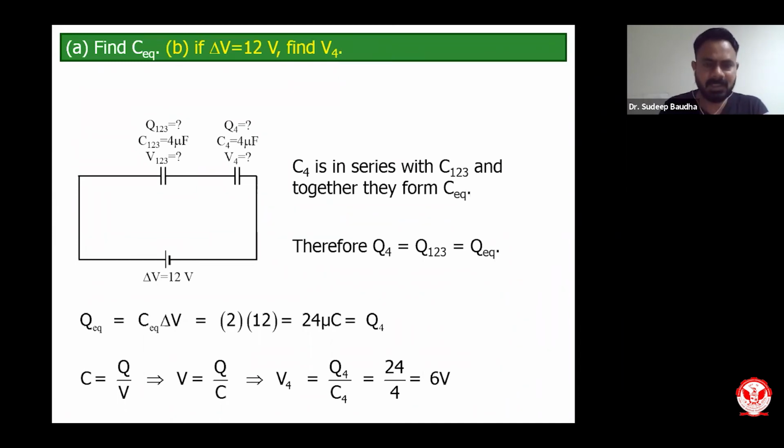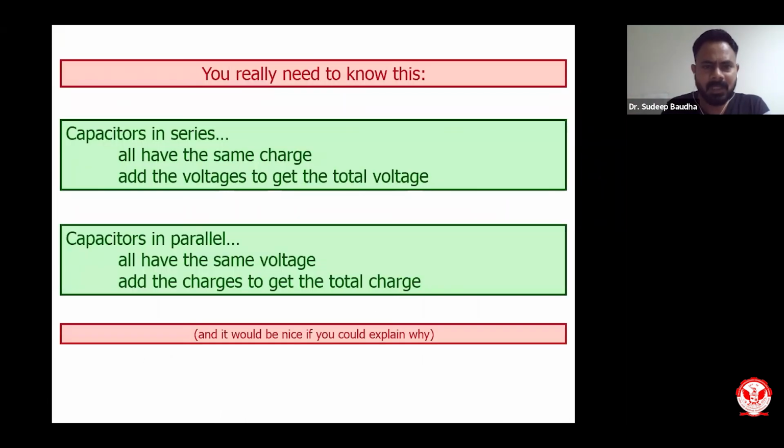Fundamentally, people are not interested in charge, they are interested in capacitance. What is the amount of energy stored? What is the amount of energy dissipated by a capacitor? That is our next segment. We will study how it is. For the time being, you really need to know these two concepts.